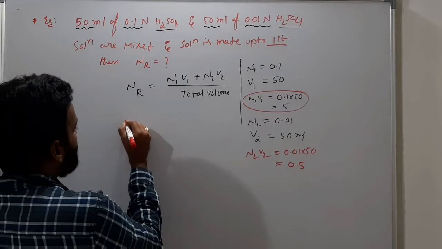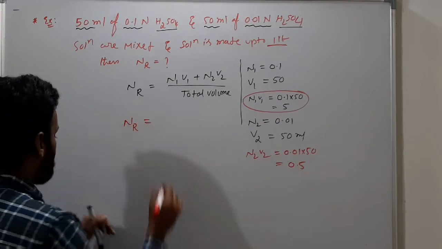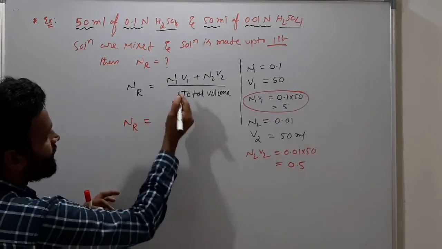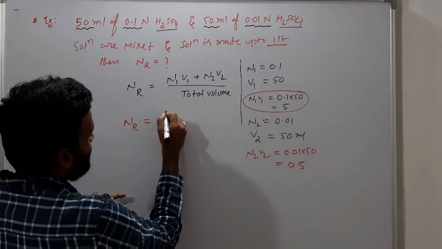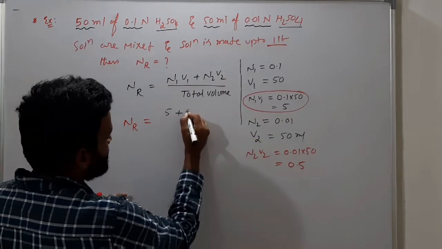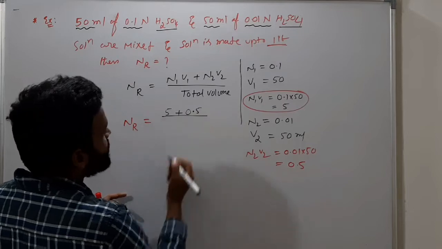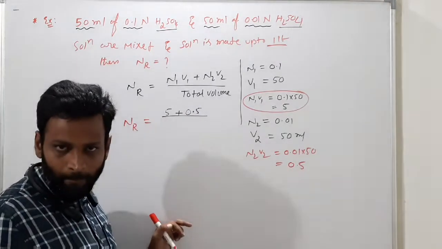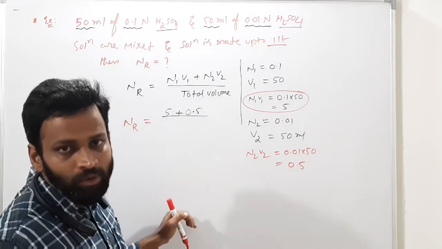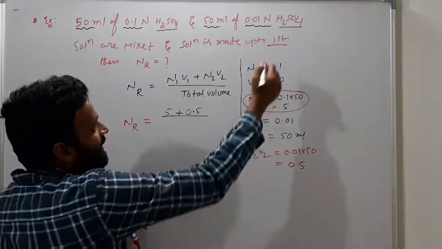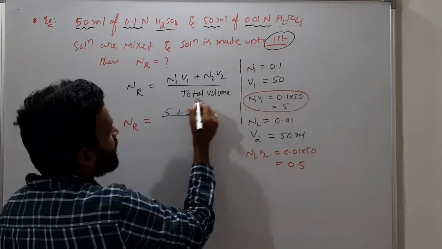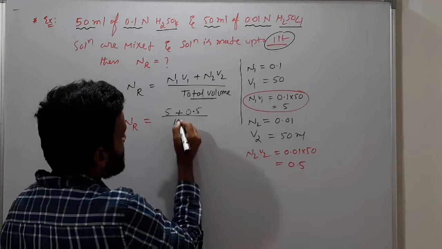So the normality of the resulting solution: N1 V1 is 5 and N2 V2 is 0.5, and the solution is made up to 1 liter. 1 liter means here the total volume will be 1000.